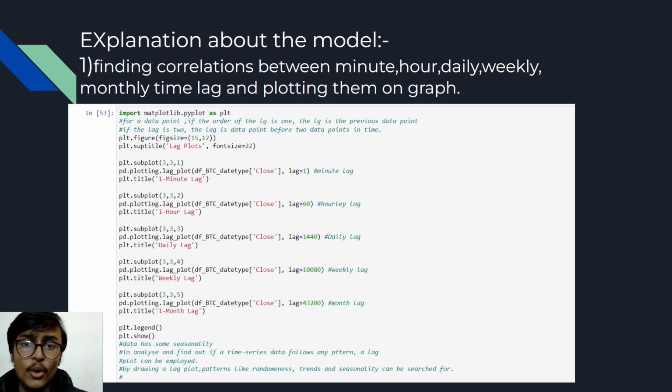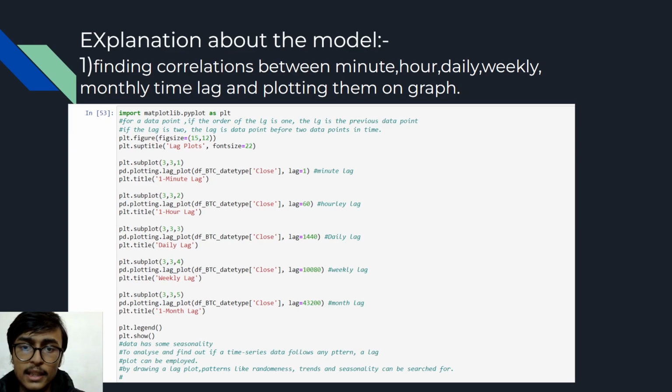As Shantanu explained to you all in brief about the LSTM model and how it works, let's deep dive into the methodology used. First of all, we try to find the correlation of minute, hour, daily, weekly and monthly time lags and plot them on a graph to know how much correlated each time lag is, as these are used in the future calculation.